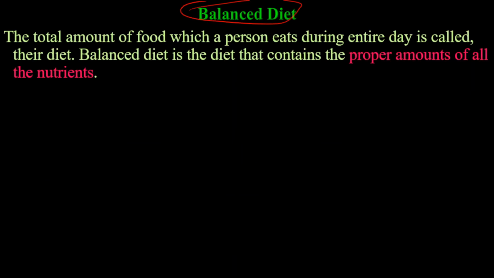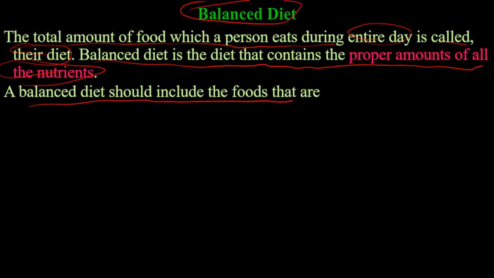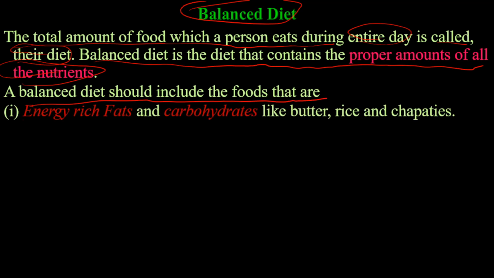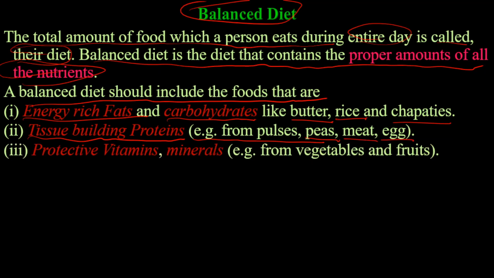Balanced diet. The total amount of food a person eats during an entire day is called their diet. A balanced diet is the diet that contains the proper amount of all the nutrients required by our body. A balanced diet should include the foods that are energy rich fats, carbohydrates like butter, rice, and chapatis. Tissue building proteins, example from pulses, peas, meat, egg. Protective vitamins, minerals. Example from vegetables and fruits.